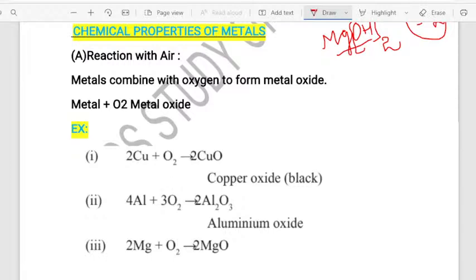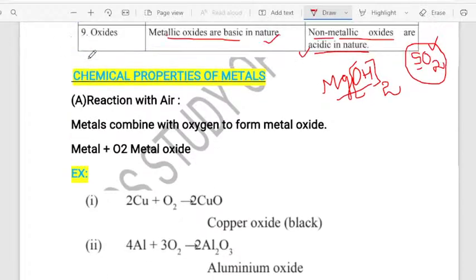Now let me move forward to tell you about now the chemical properties of metal. So till now we have understood about the physical properties, my dear students. ಇಲ್ಲಿವರೆಗೂ ನಾವು physical properties ಬಗ್ಗೆ ಅರ್ಥ ಮಾಡ್ಕೊಂಡ್ವಿ. ಈಗ ನಾನು ಎಕ್ಸ್ಪ್ಲೇನ್ ಮಾಡ್ತಾ ಇರೋದು ನಿಮಗೆ chemical properties.